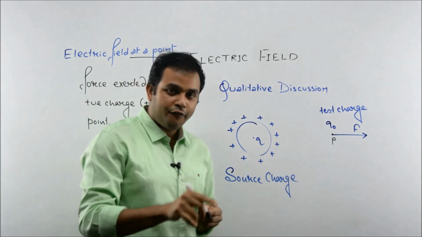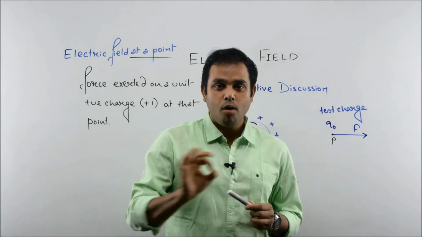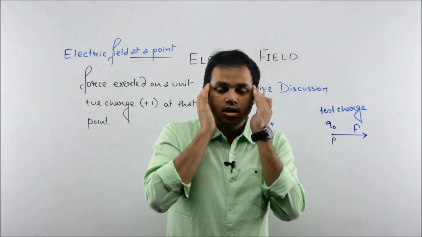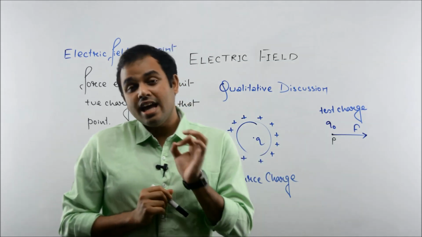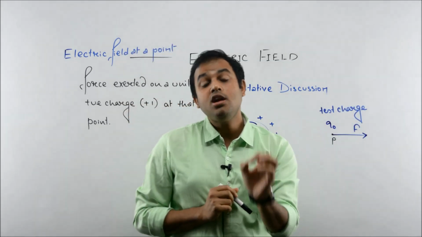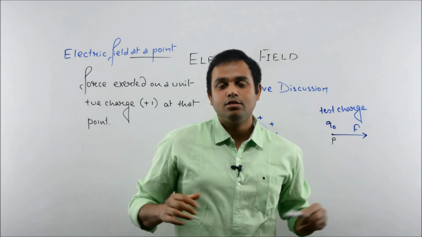What is electric field at a point? The same moment it must come to your mind that it is the force exerted on a unit positive charge at that point. Clear, students?